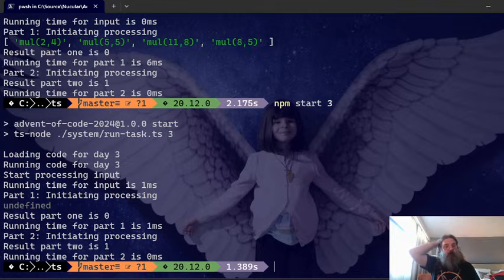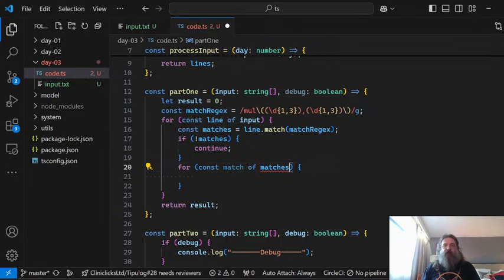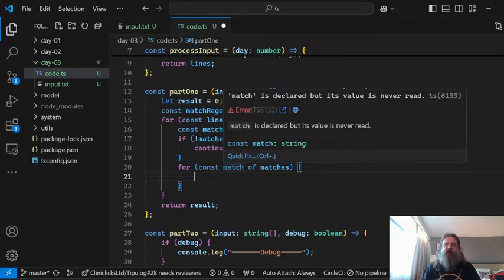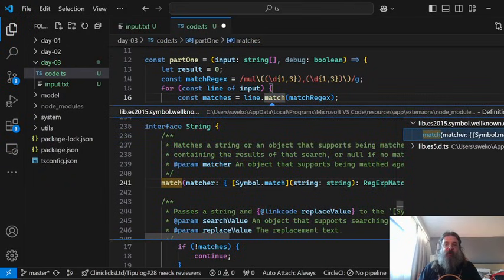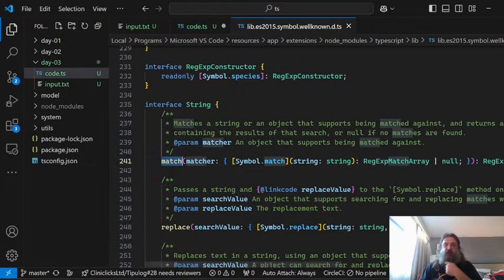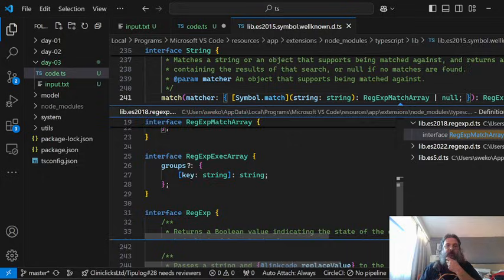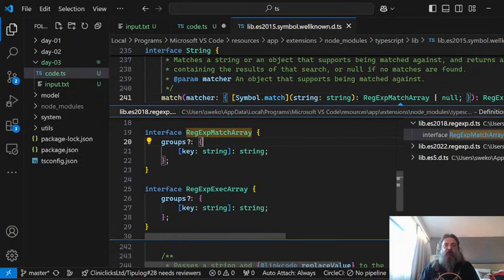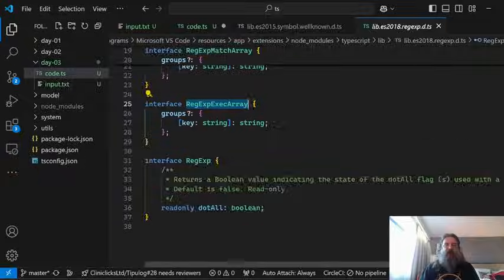That's weird. Oh, yeah, that's wrong. The match is a regex match array, so the match is a string. I might not be quite sure how to do this in C# because I might have forgotten about it. And the groups actually are just a key of string to string.